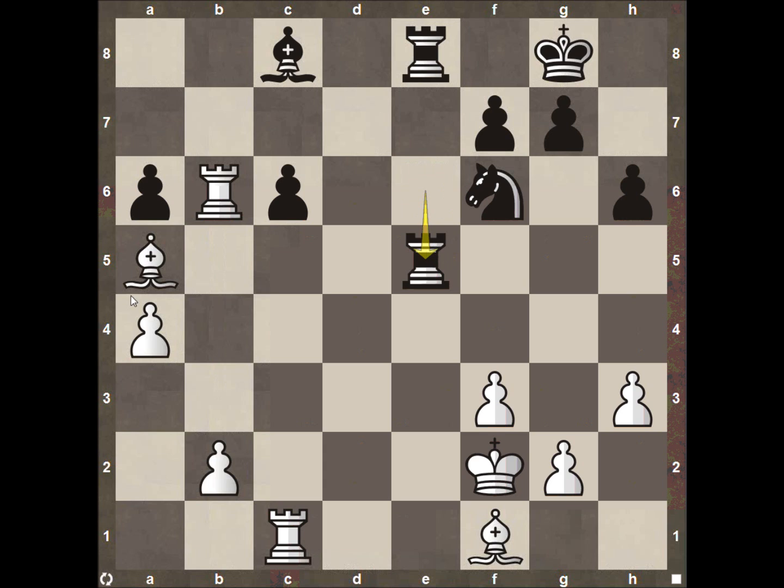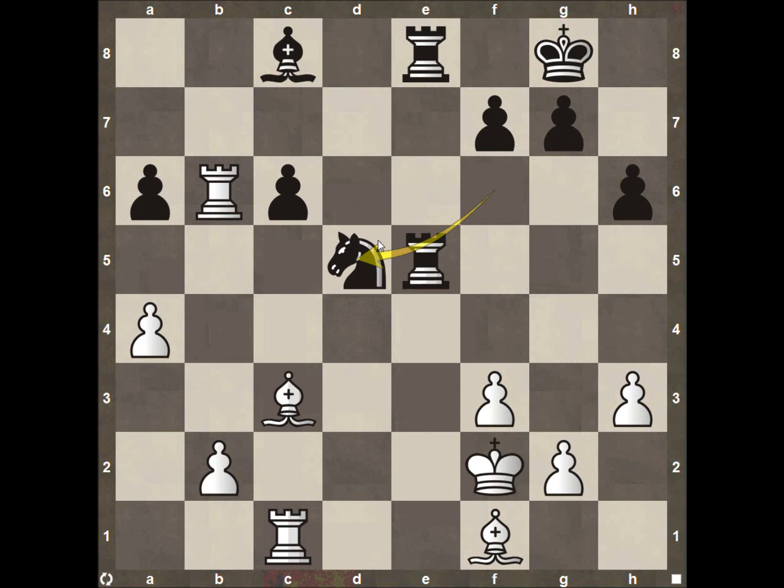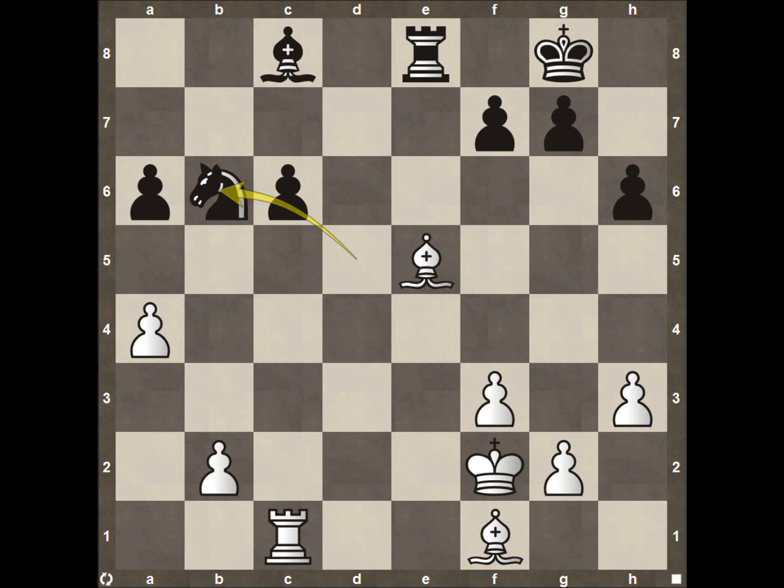We now see the rook come over here attacking this bishop. The bishop is forced to come back, but he does have this nice little outpost here with his pawn on b2. And then the knight's going to swing over here to d5, attacking the rook. The rook's going to be taken here on e5, and then this other rook's going to be taken here, and then the bishop comes back here to d4.